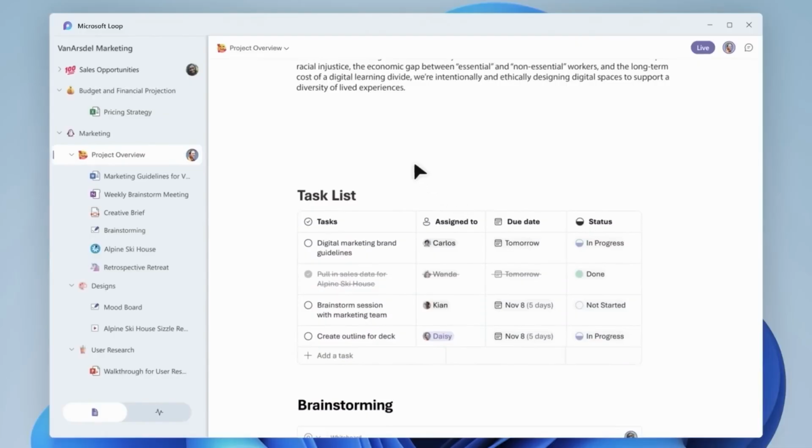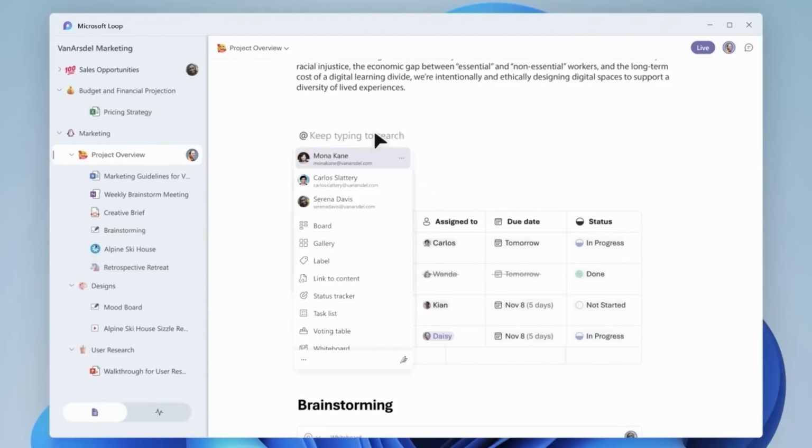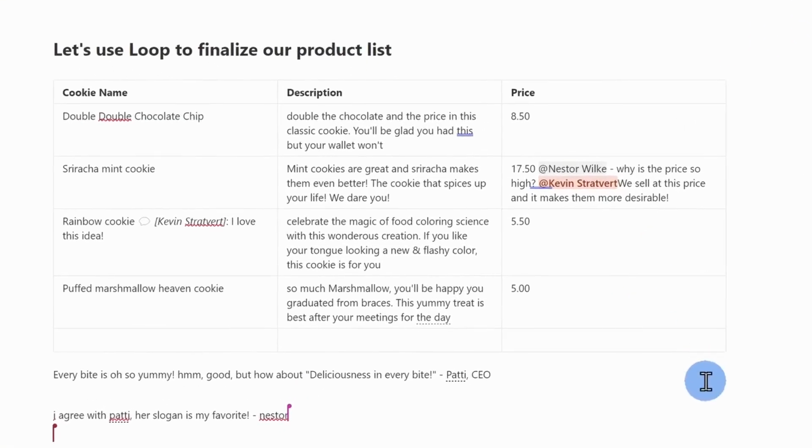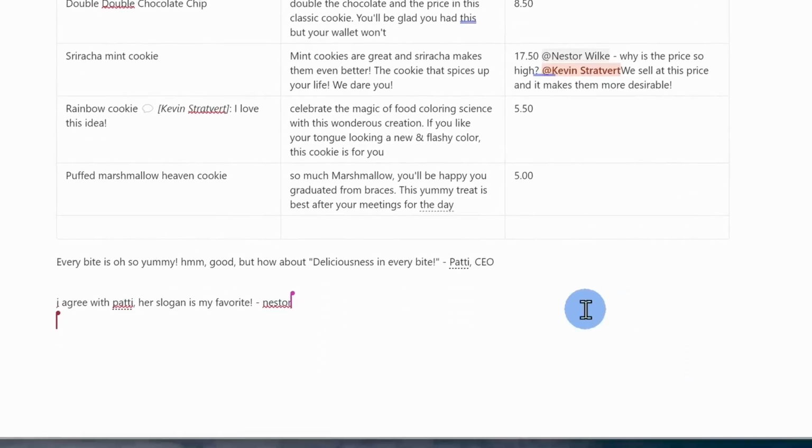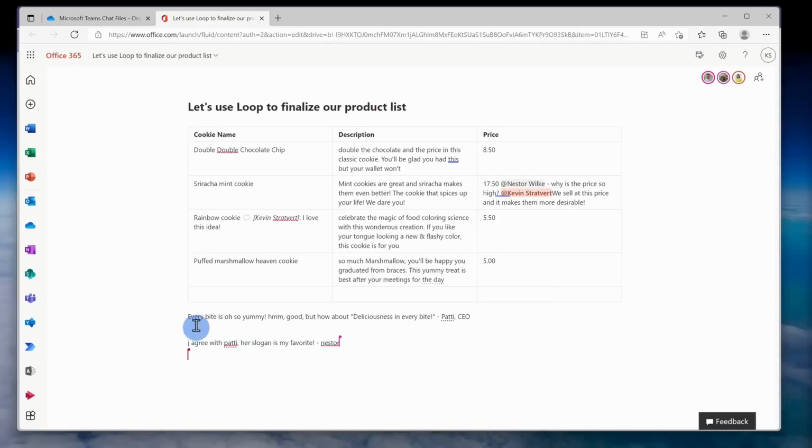Next up, you have another element called a Loop page. And really all this is a larger canvas where you can have multiple components show up. So here in this example, I have a table, I have a paragraph of text, and I also have a status list. And each one of these is a separate component, but they all live together on this one larger page.